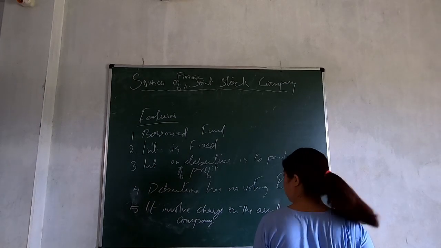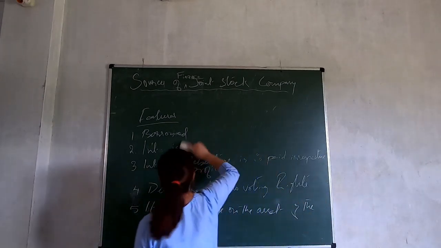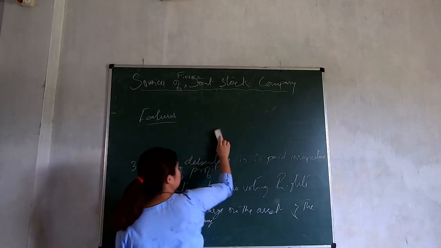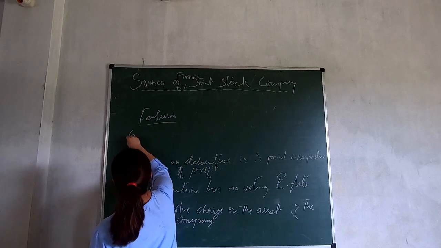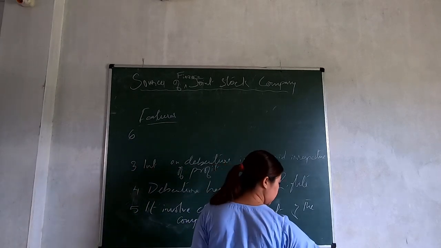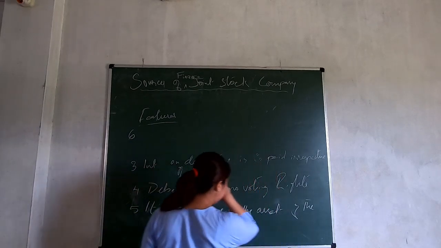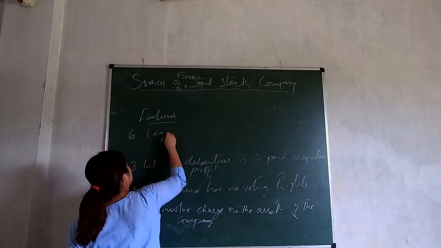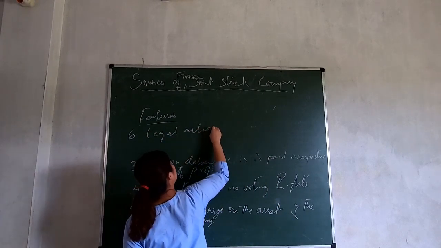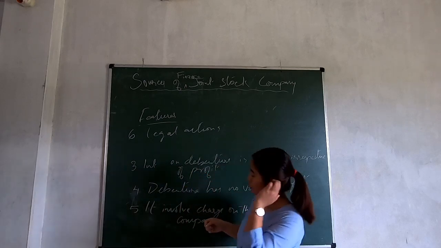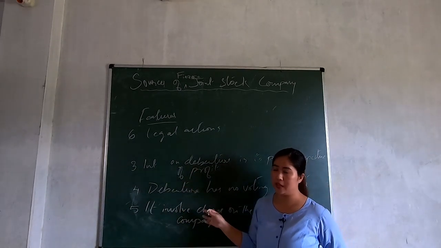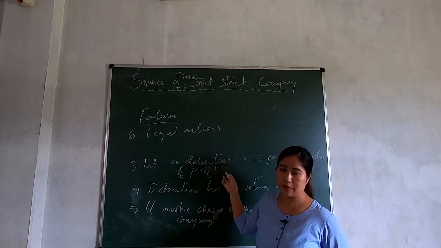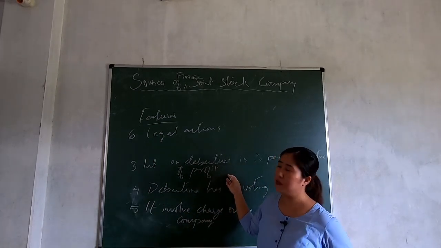And number 6, legal actions. Okay, when the company fails to pay the interest on debentures to the debenture holder on time, what can the debenture holder do?